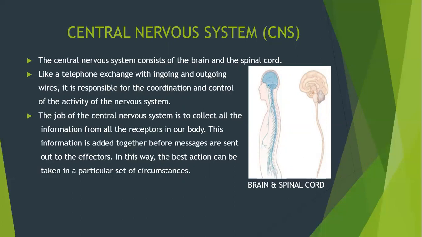of the nervous system. The job of the central nervous system is to collect all the information from all the receptors in our body. This information is added together before messages are sent out to the effectors. In this way, the best action can be taken in a particular set of circumstances. Now, we will study brain and spinal cord in details.